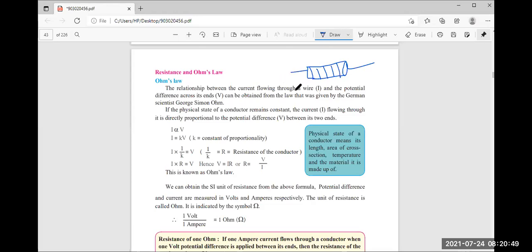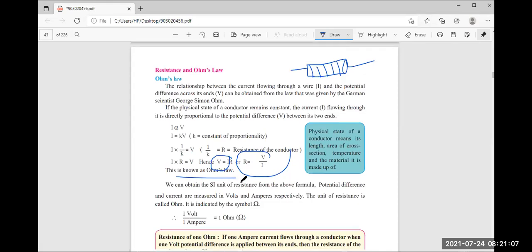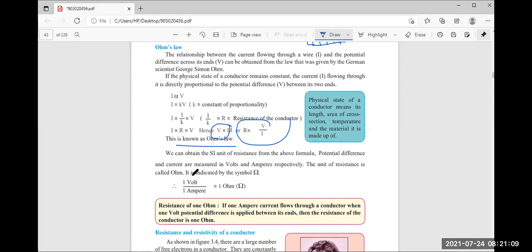Without it, we can't complete the circuit, remember. And this resistance is equal to V upon I, or V is equal to IR. This is known as Ohm's law, meaning potential difference is equal to the product of current and resistance. Understood? Yes or no? Yes, sir.